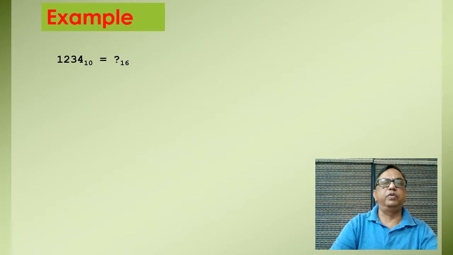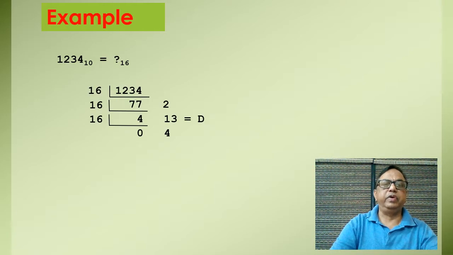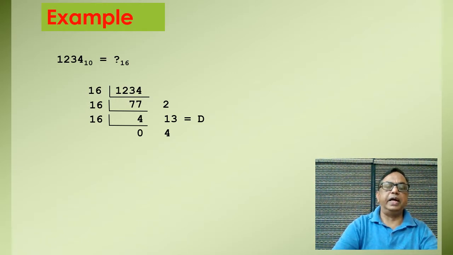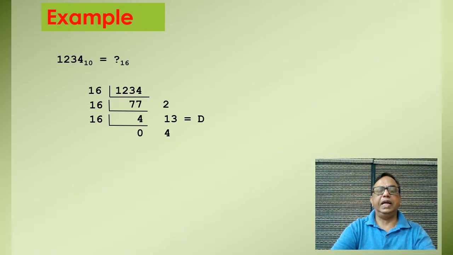hexadecimal. What we have to do, we have to divide this number 1234 by 16. Here we have divided it by 16 and taken the remainders. The first remainder, which is 2, will be at the LSD position of hexadecimal, and 4 is at the MSD of hexadecimal number.